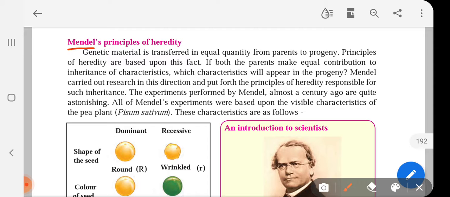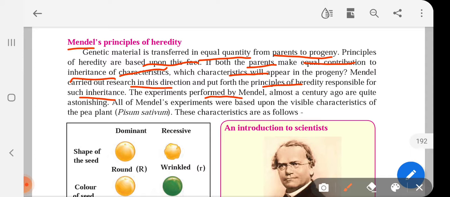Genetic material is transferred in equal quantity from parents to progeny, that is, offspring. Principles of heredity are based upon this fact. If both the parents make equal contribution to inheritance of characteristics, which characteristics will appear in the progeny? Mendel carried out research in this direction and put forth the principles of heredity responsible for such inheritance.